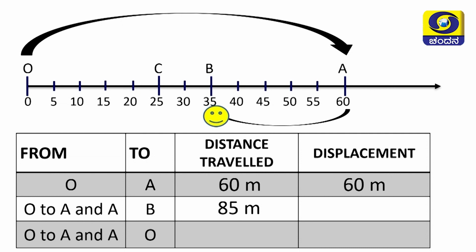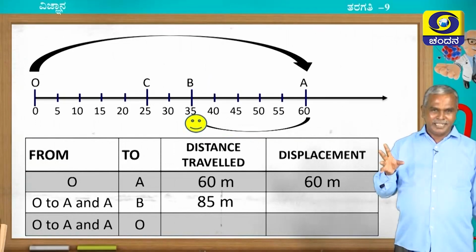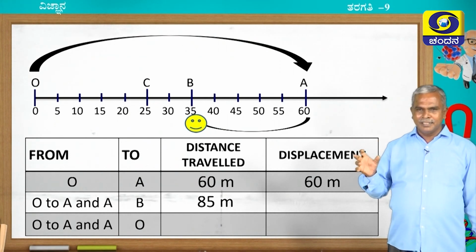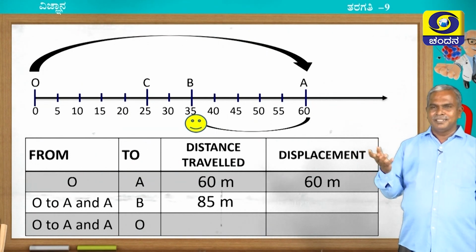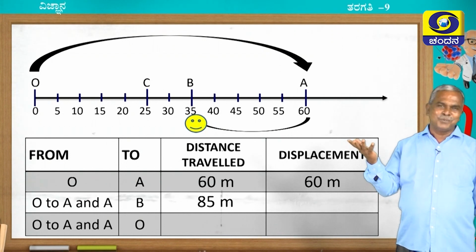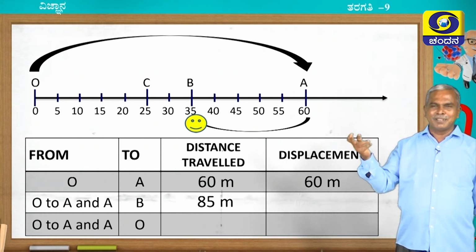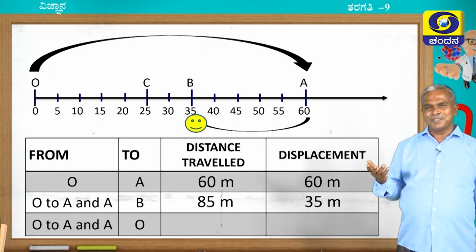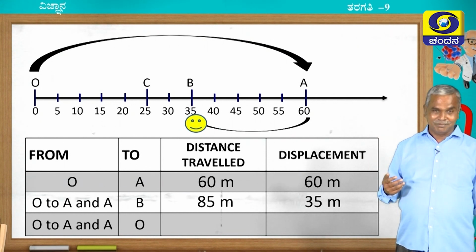Just by seeing the numerical figures, you cannot give the value for the displacement unless you are very clear about the initial point and final point. Initial point is O, final point is B. Then what is the displacement? No doubt it is OB. OB is roughly 35 meters. Therefore, displacement is also 35 meters.